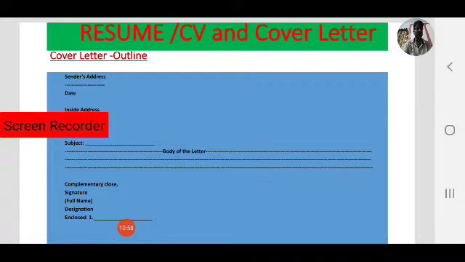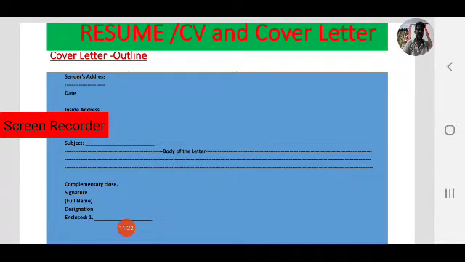For example, a cover letter to the company, to the manager, to the personnel manager, to the managing director. You have to write the inside address or company address: the designation of the person, the manager, and the company name and company place. This comes under inside address.